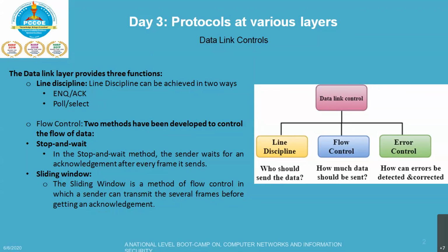As we are discussing line discipline, number one, it is nothing but the functionality of the data link layer that provides coordination among the linking systems. When the link is established, the discipline has to be maintained: who is going to send the data, what is the priority, how the priority can be maintained, all those things. Normally the determination happens by applying various approaches; likewise, we have discussed CSMA/CD, CSMA/CA, all those approaches. So it determines which device can send and when it can send the data at any instance of time.